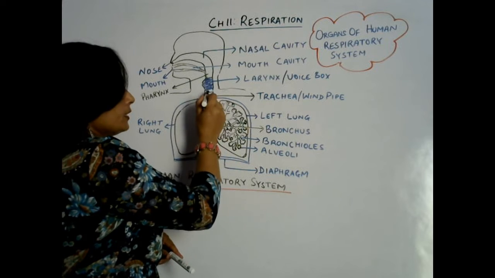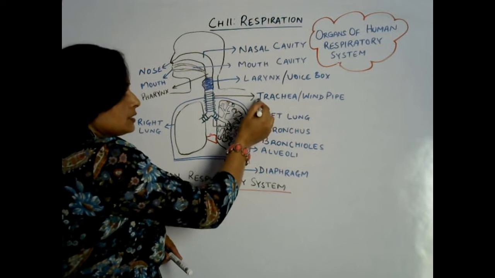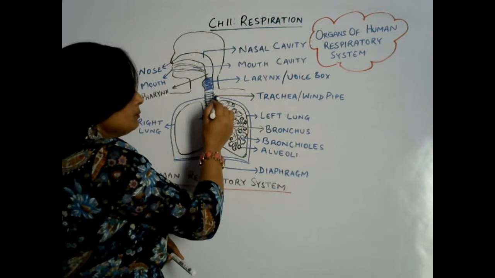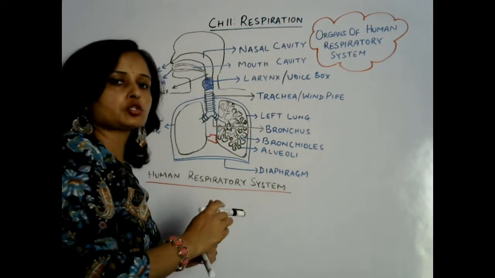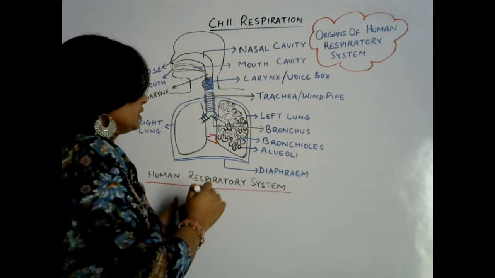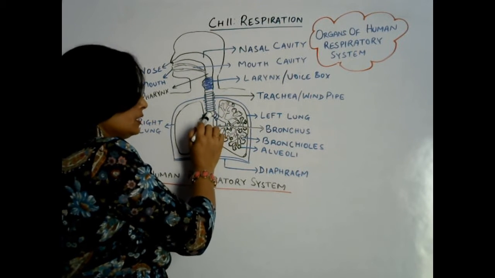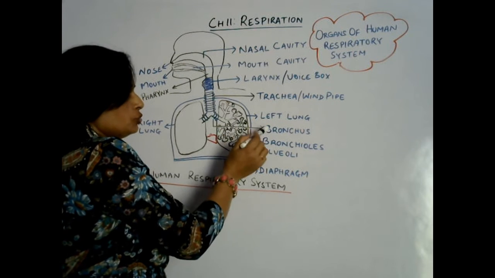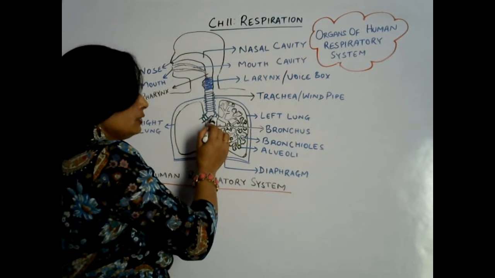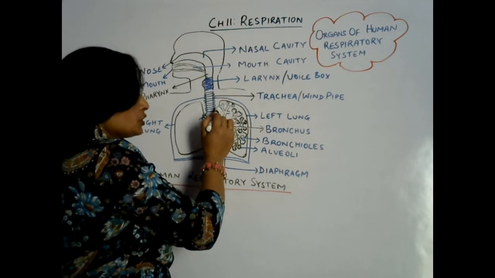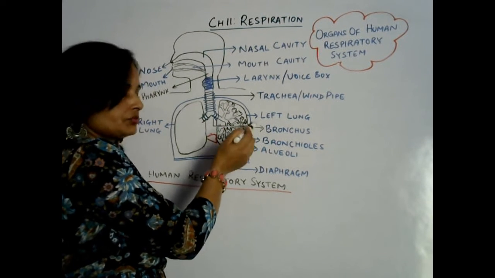Then this larynx further joins to a pipe-like structure that is called the trachea or windpipe, and this windpipe is covered by rings that are called cartilaginous rings. That protects it basically. Then further the trachea divides into two parts. Those are called bronchi, singular is bronchus. Then both bronchi enter each lung, left and right lung.